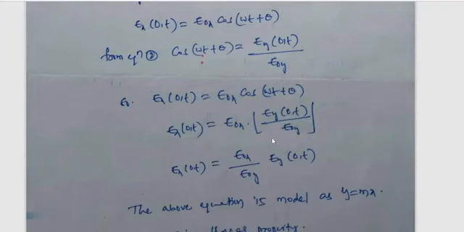We have to substitute here Ey(0,t) by E0y. Ex(0,t), as a function of time, is equal to E0x by E0y, and if you take one side this E0x by E0y, then the remaining is Ey(0,t).